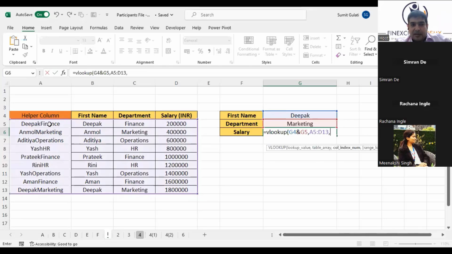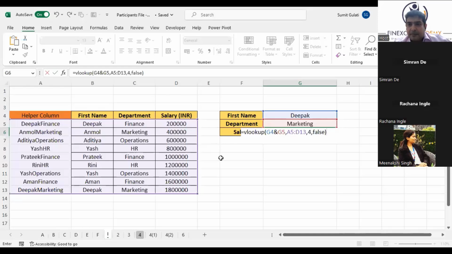Anvesha, it will not be 1. This is first, this is second, this is third, this is fourth. This is the fourth in the column. I've selected this array, right? I've selected this array. So in this array, where is the salary? First, column index number 1, 2, 3, and 4. So it will be 4, comma, false.